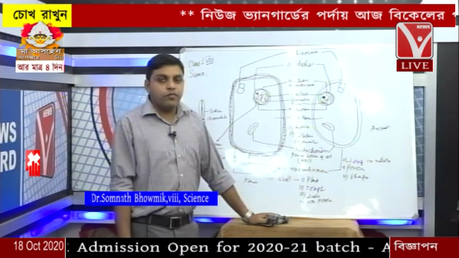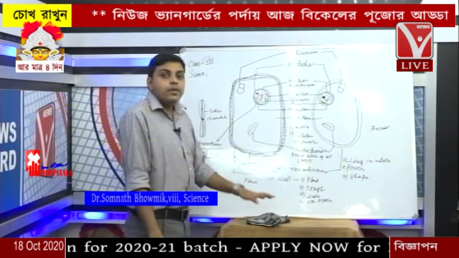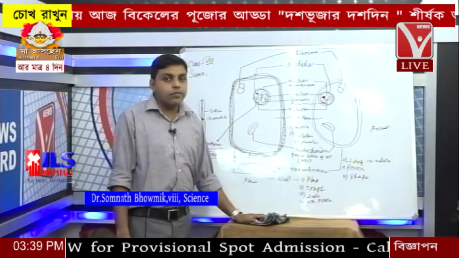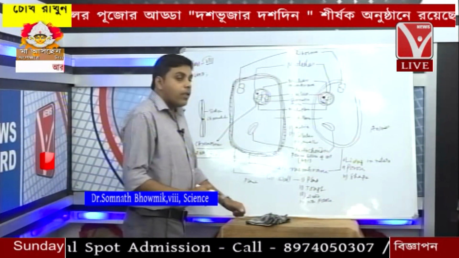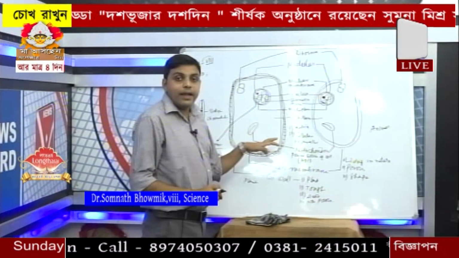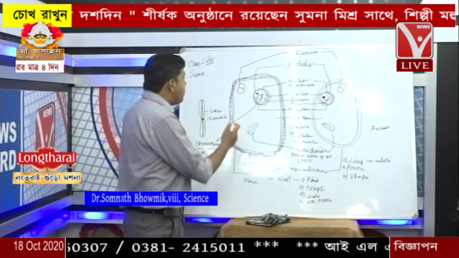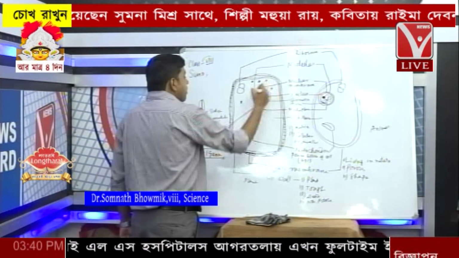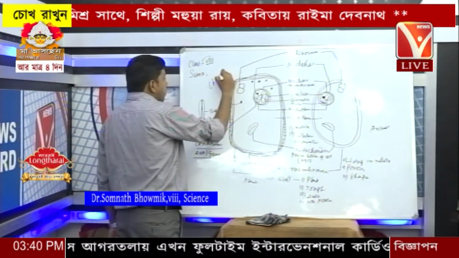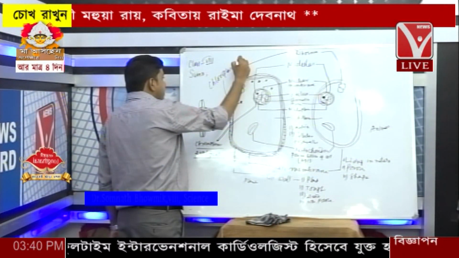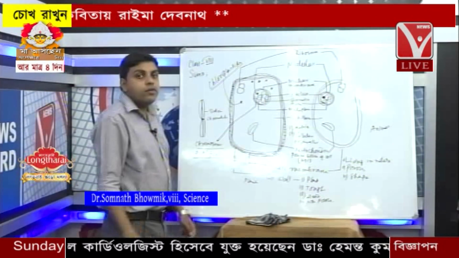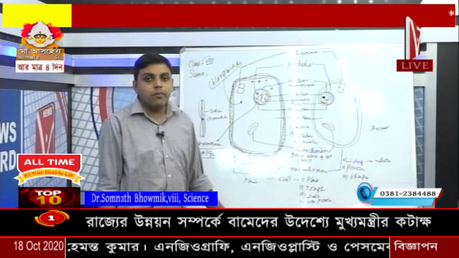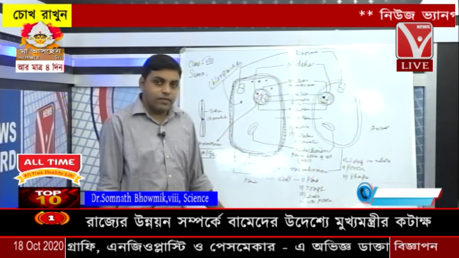Now who will manufacture this protein? The ribosome is the manufacturing house of protein. Now how will we differentiate between a plant cell and an animal cell? Within the plant cell there is a special kind of pigment present. These are called the chloroplastids. Because of these chloroplastids, the plant cells are green in color and they are able to perform a specific function known as photosynthesis. Clear?